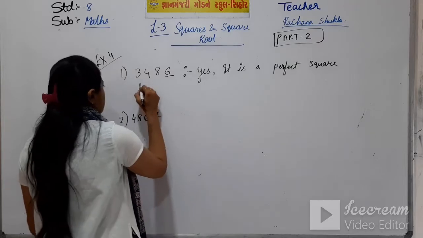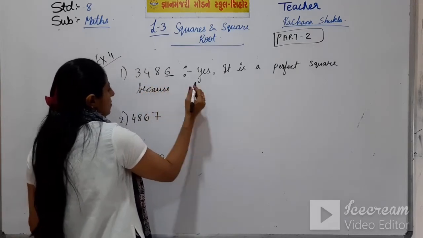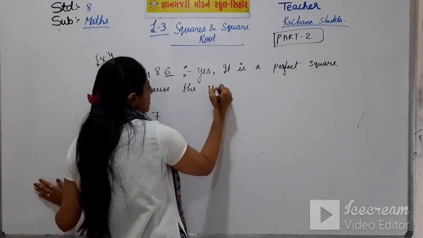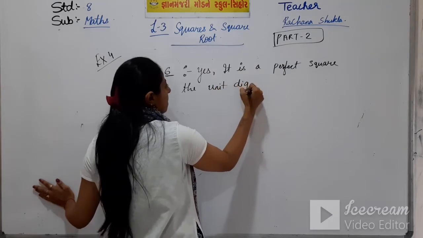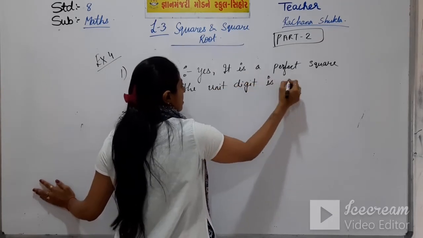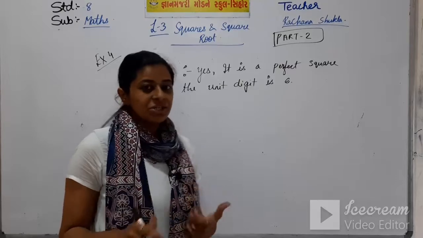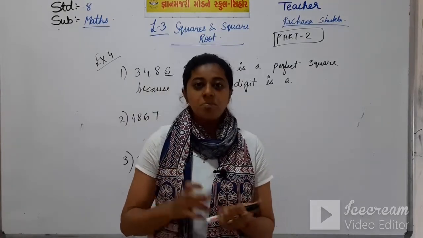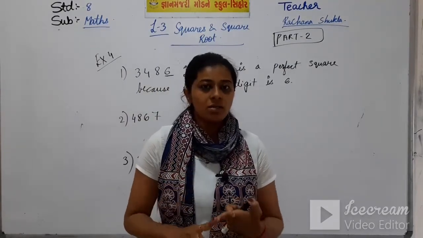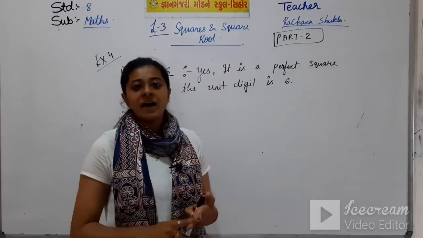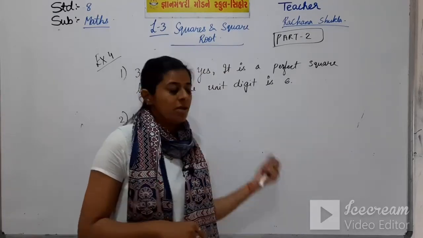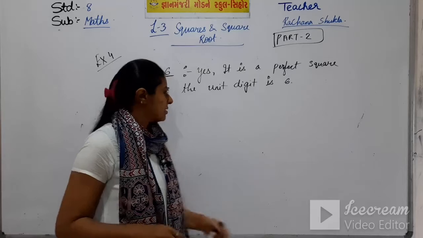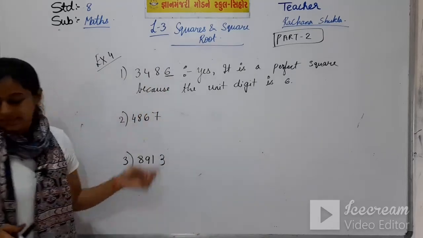Because the unit digit is 6. The unit digit must be either 1 or 4 or 5 or 6, like that. So it is 6.